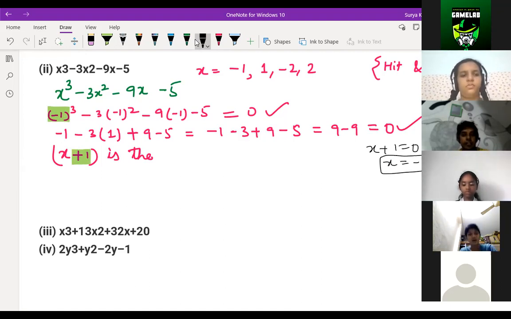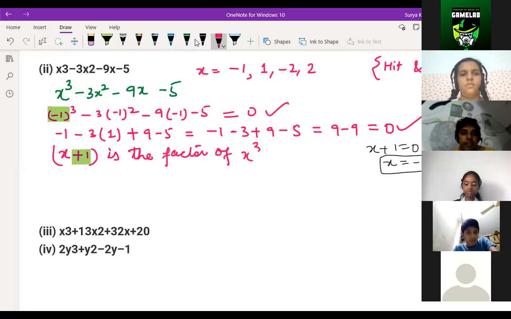Is it clear or not? Yes, sir. Very good. So x plus 1 is the factor of x to the power 3 minus 3x square minus 9x minus 5. Is it clear or not? Yes, sir. Till here, if anybody has doubt, then you tell me.